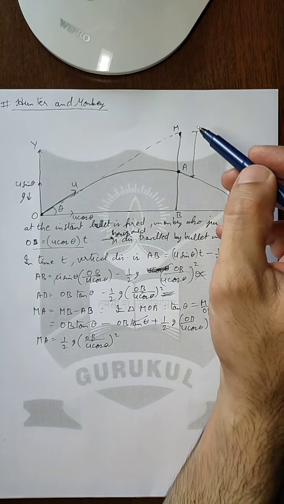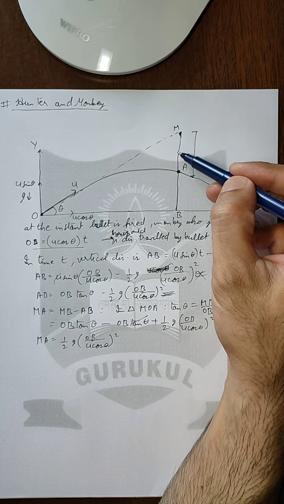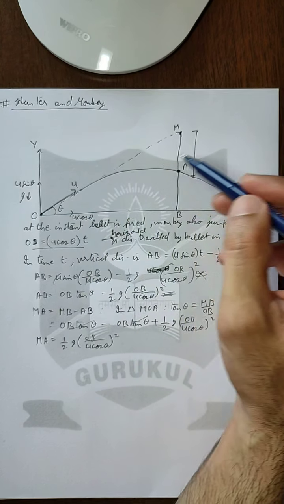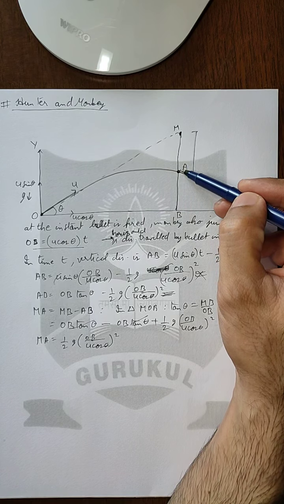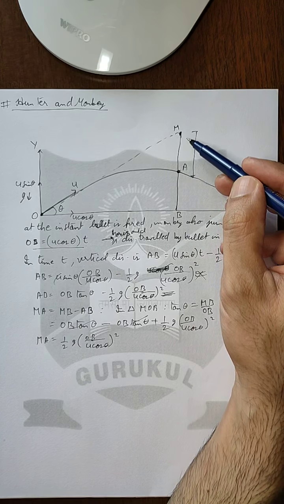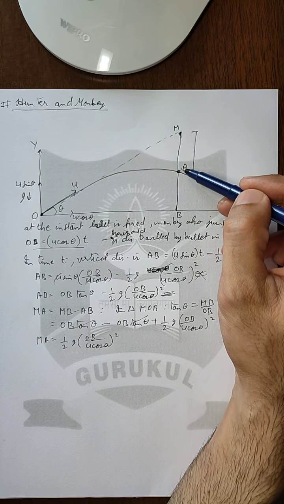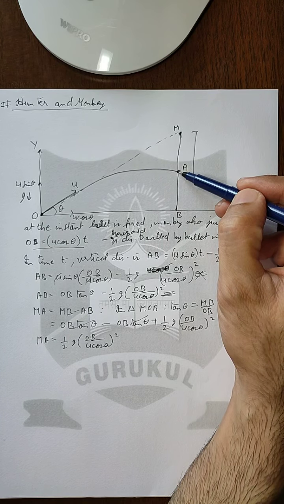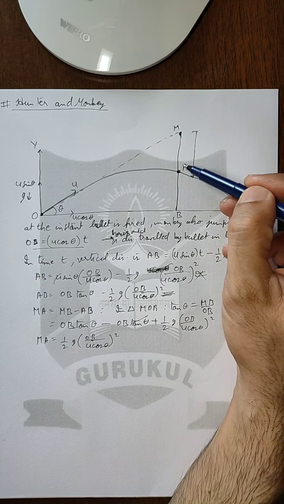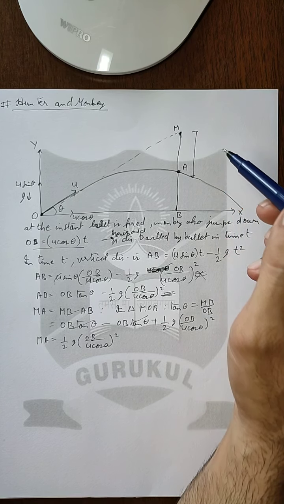Now we will talk about the monkey. The monkey jumps down at the same time the bullet is fired. Now if the monkey covers the same distance in the same time, that is in time t, if the monkey covers MA, then the bullet and monkey will be at this point at the same time. So let us see if that is happening.